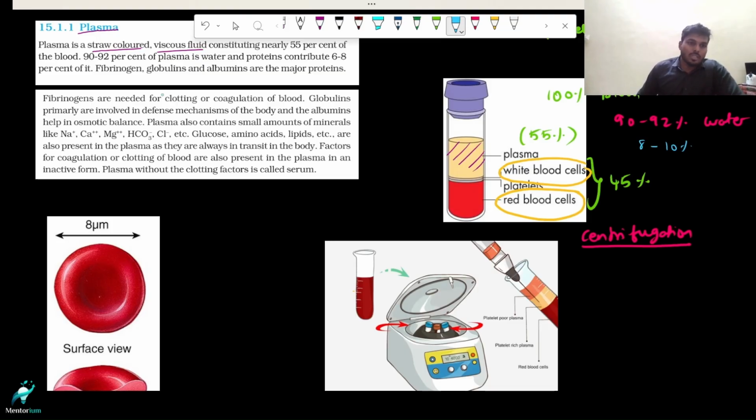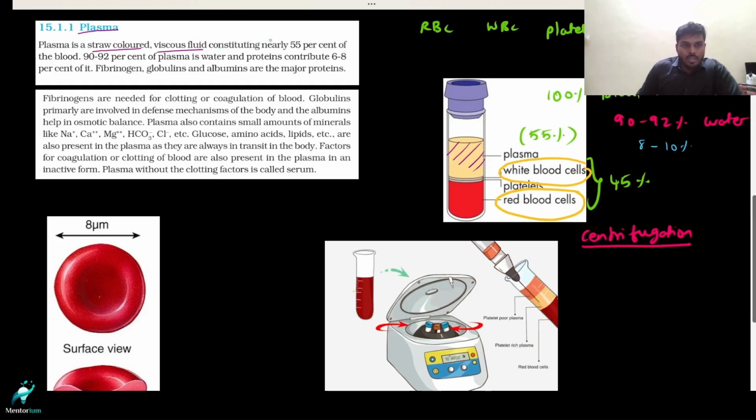Now let's see the things that are given in NCERT. Plasma is a viscous fluid, viscous with respect to water. Actually it is 4 to 5 times as viscous. A very important thing is what is responsible. You have 3 proteins that are the major proteins in our plasma, and one detail I would like to add is that fibrinogen is the plasma protein responsible for this viscosity.